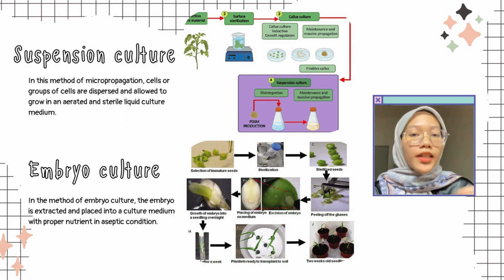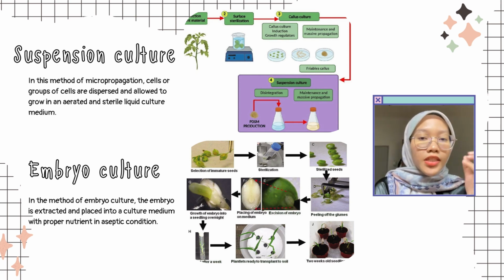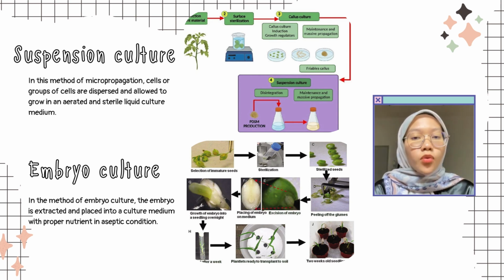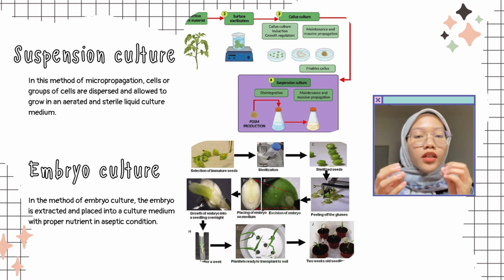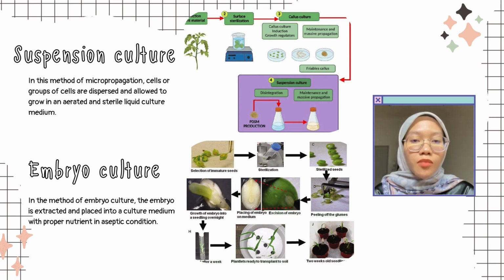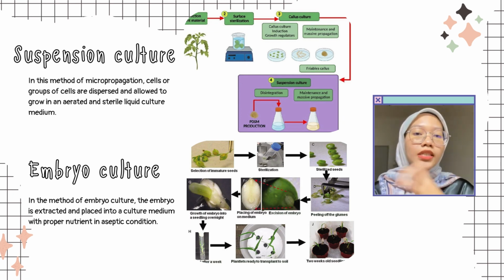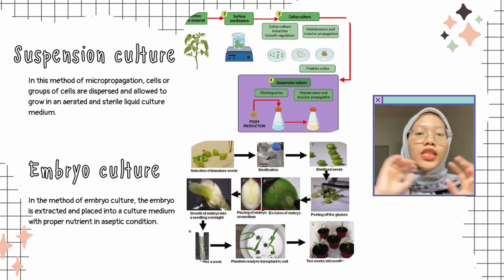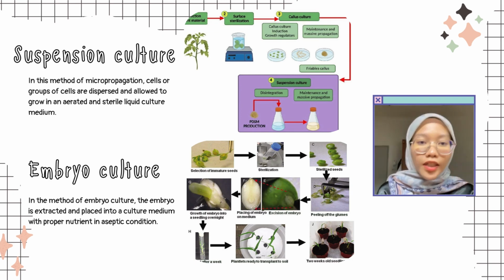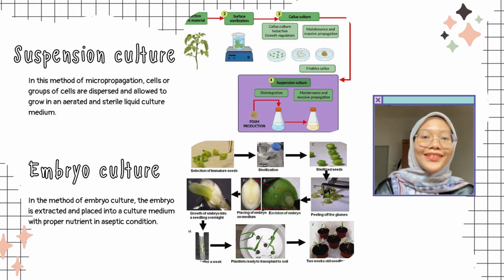The fourth one is embryo culture. In this method, we choose immature seeds to be sterilized. Then, we peel off the embryos, and the embryos are placed into a culture medium with proper nutrients in aseptic conditions, or free from contamination by pathogens. The embryo will grow into a seedling until the plantlet is ready and can be transferred into a pot.